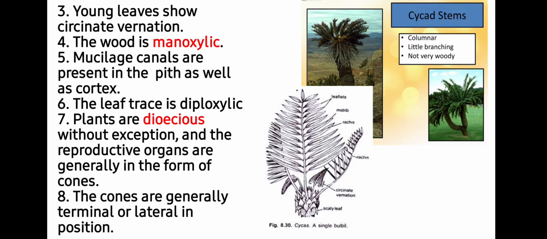Leaf trace is diploxylic. Students, cycadales are characterized by the presence of leaf traces in the rachis as well as in the stem, and these are diploxylic, meaning having both centrifugal and centripetal xylem in them. Plants are dioecious without exception, meaning all the plants in cycads are dioecious, having male and female cones on separate plants, and the reproductive organs are generally in the form of cones. The cones are generally terminal or lateral in position.